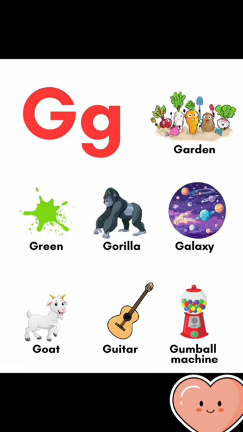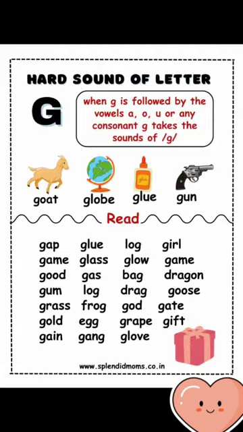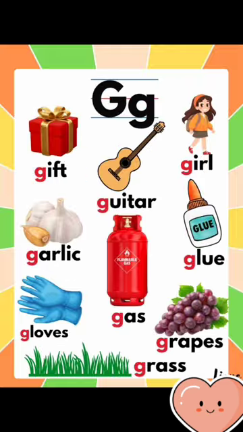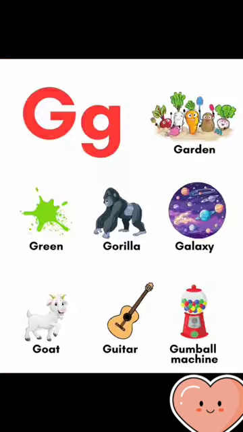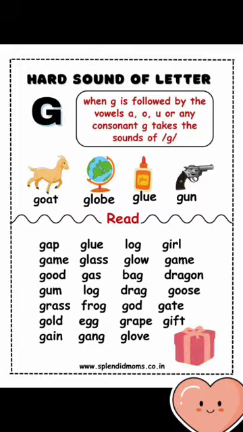A. Good. Glass. Games. Goal. Go. Foggy. Guitar. Garden. Green. This is the hard G. We pronounce it as G when it is followed by A or O or U or any other consonant. This is the hard G.